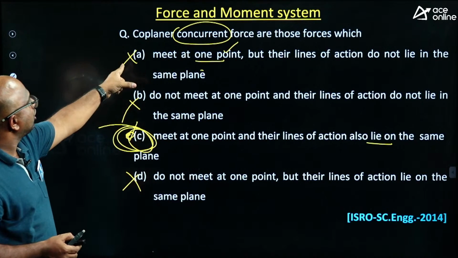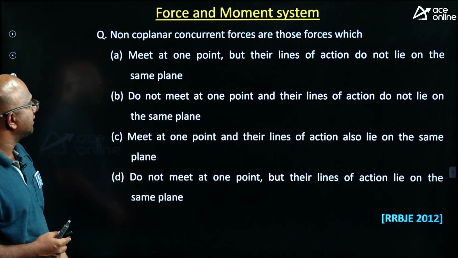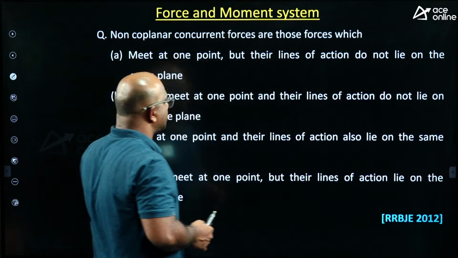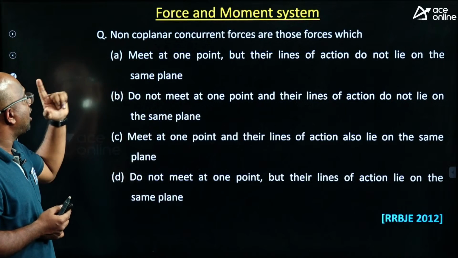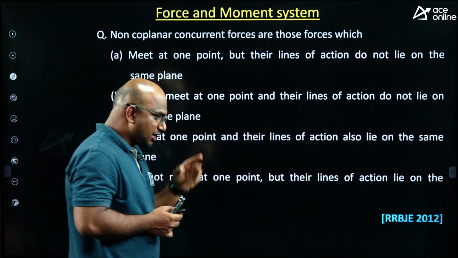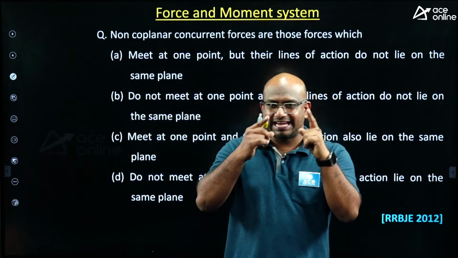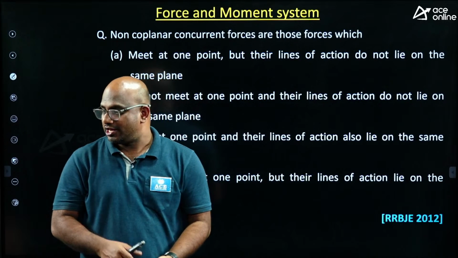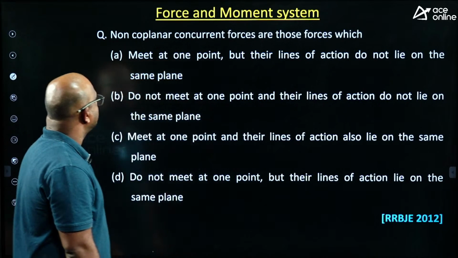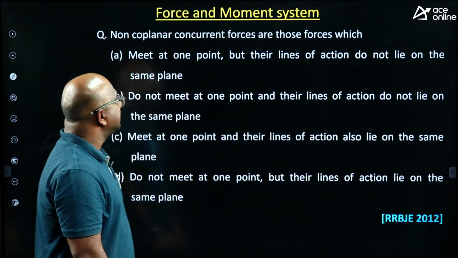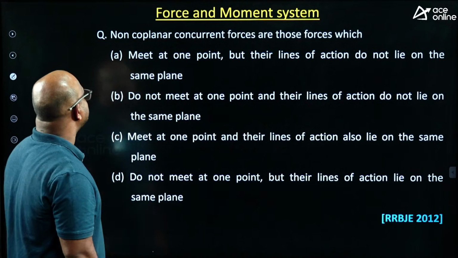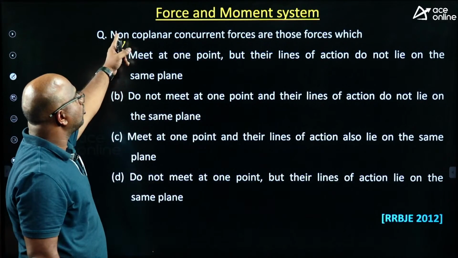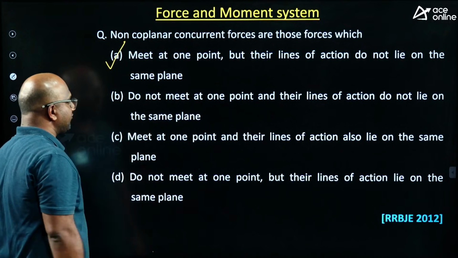Next, non-coplanar concurrent forces are those forces which... This is a similar kind of question given in the RRB JE itself. Non-coplanar means it should not lie on the same plane, but concurrent means it should pass through the same point. Which option is correct? Meet at one point, but their lines of action do not lie on the same plane. Option A is the correct one.